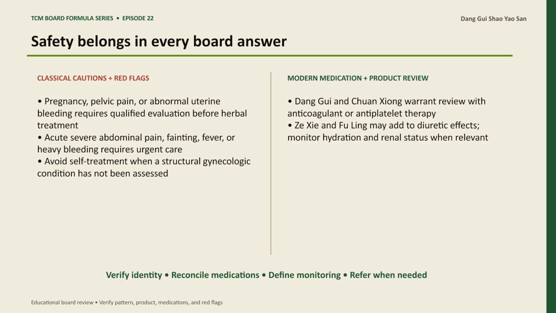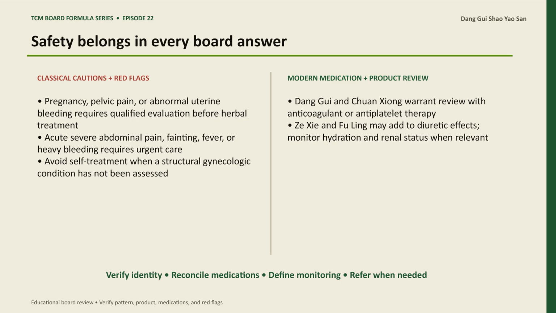Safety is part of formula knowledge. Classical cautions include: pregnancy, pelvic pain, or abnormal uterine bleeding requires qualified evaluation before herbal treatment. Acute severe abdominal pain, fainting, fever, or heavy bleeding requires urgent care. Avoid self-treatment when a structural gynecologic condition has not been assessed.